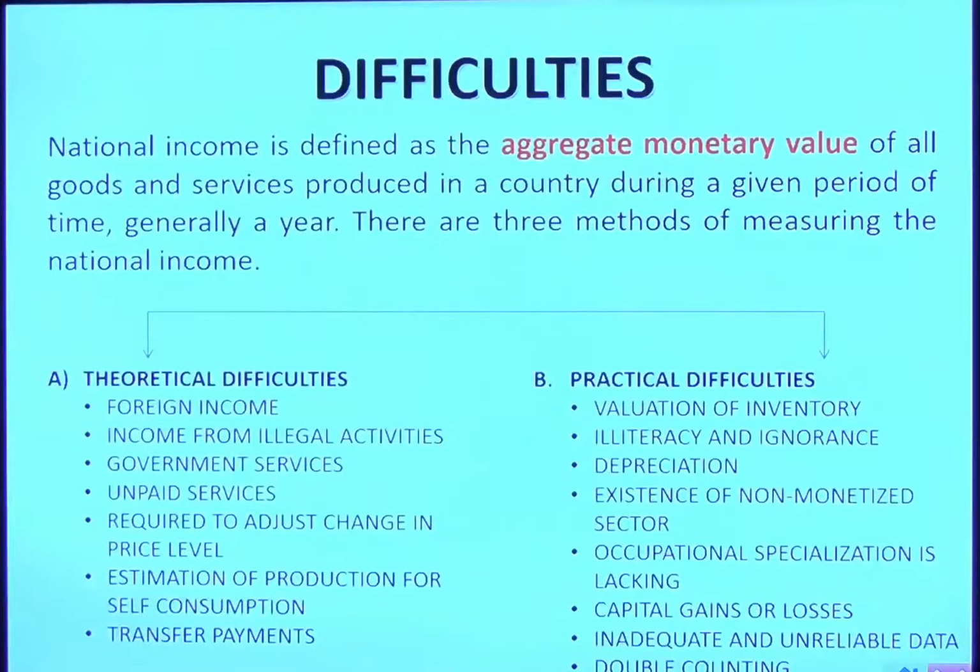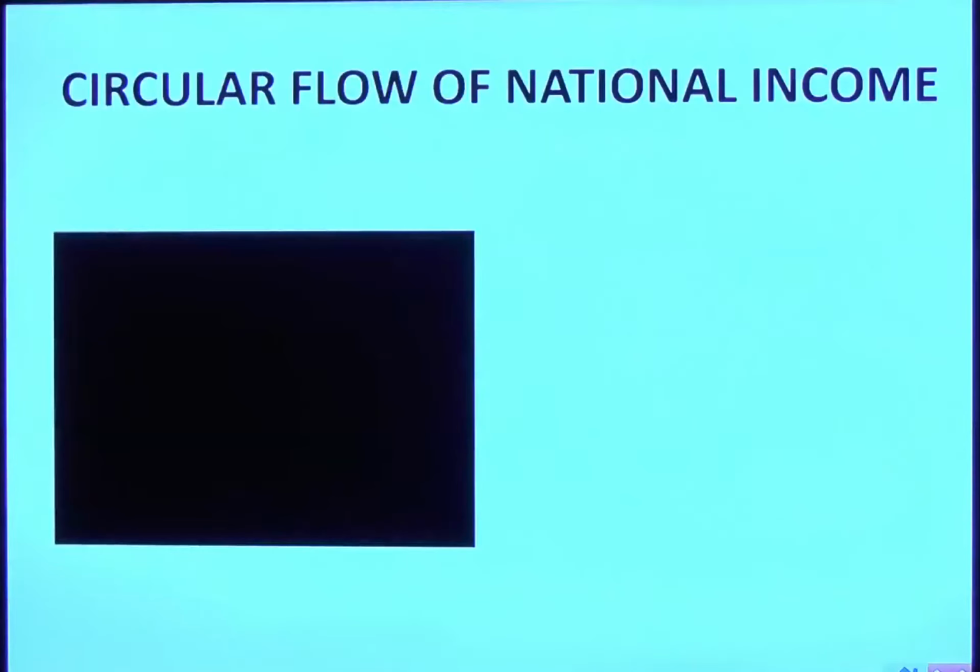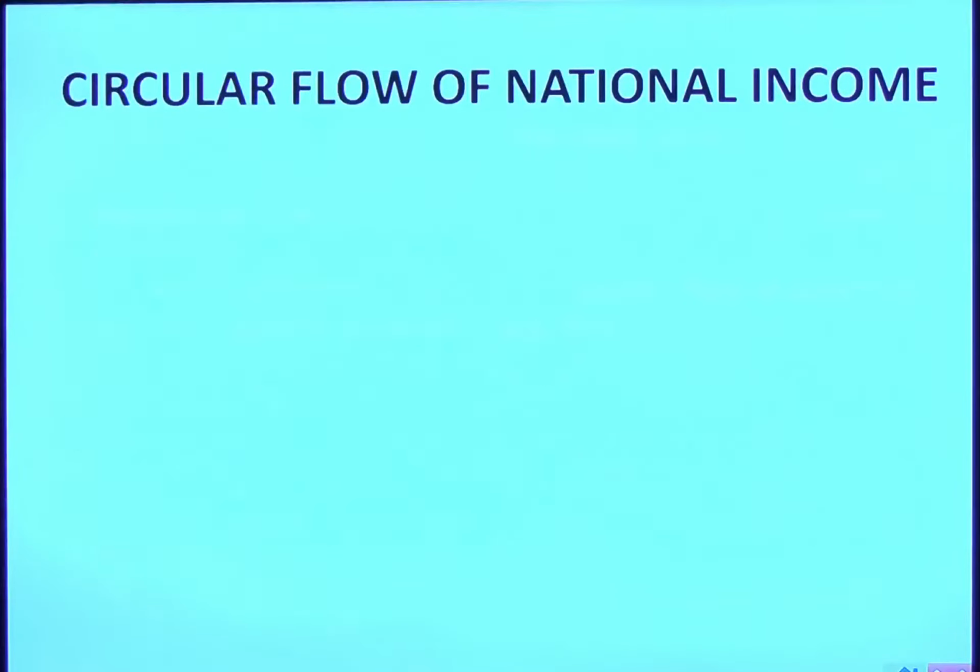If a person is a small shopkeeper, how will he keep the record of each and every transaction? That will be a problem. And double counting, as we discussed: selling the same machine again and again could be added in the national income and it will create a problem, a fictitious income. So these are general difficulties, divided into two parts, theoretical and practical, in making the valuation of the national income.